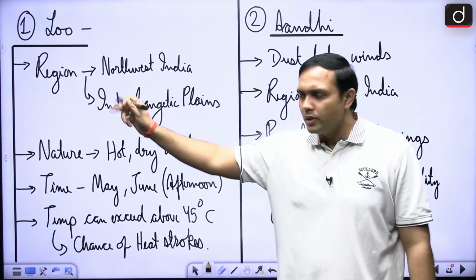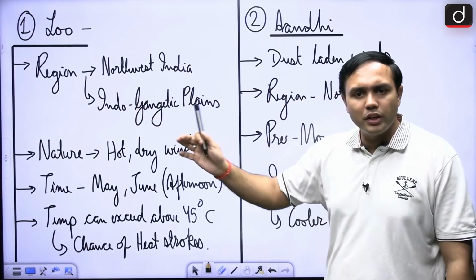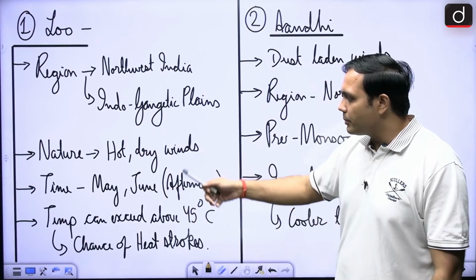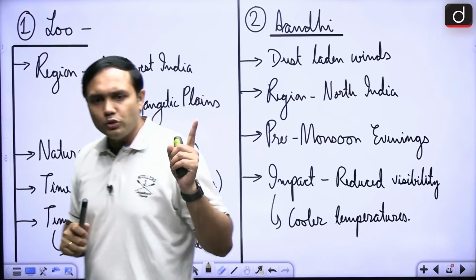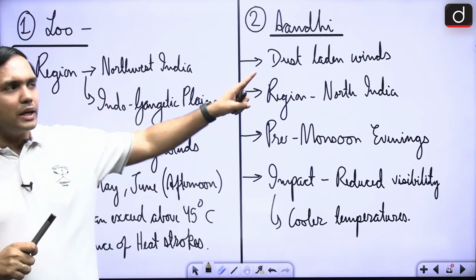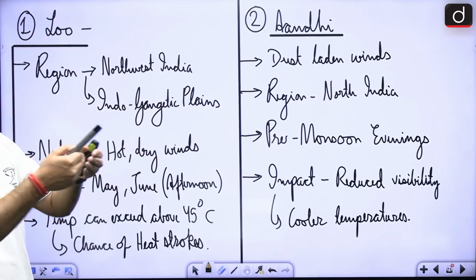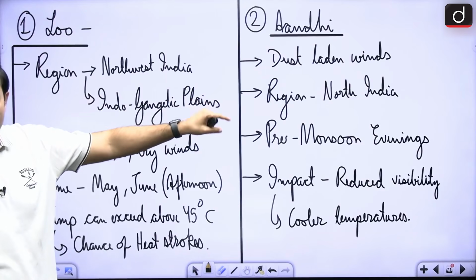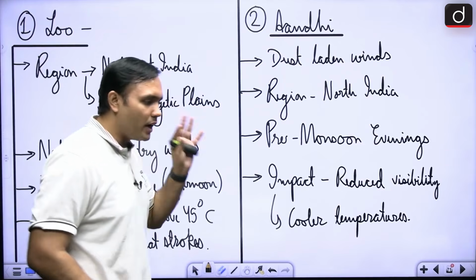So, there is Lu, right? Where is it flowing? It is flowing in the northwest Indian region, in the Indo-Gangetic plains. When? During the summer months from May to June, generally around the afternoon time. In case of Andhi, these are dust laden winds, again in North India. These are seen generally in the pre-monsoon evenings, right? So, these are Lu and Andhi.